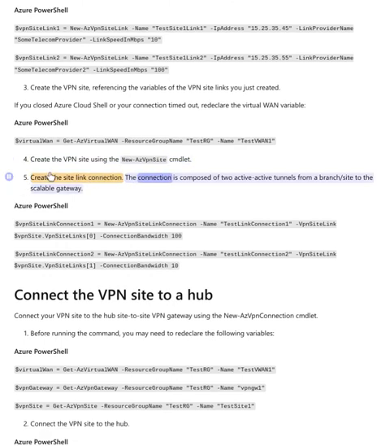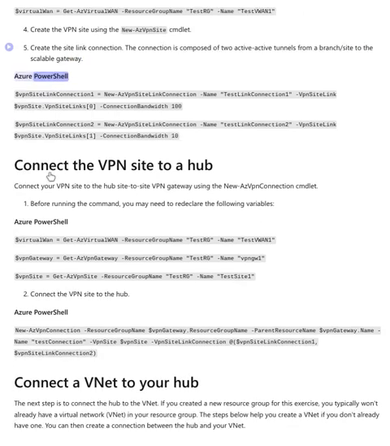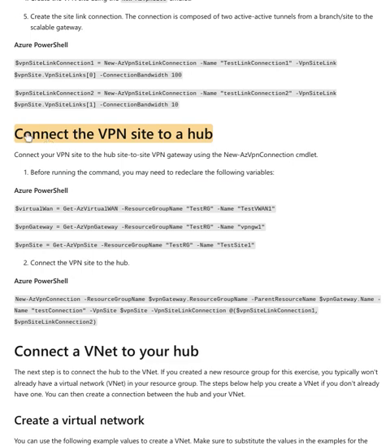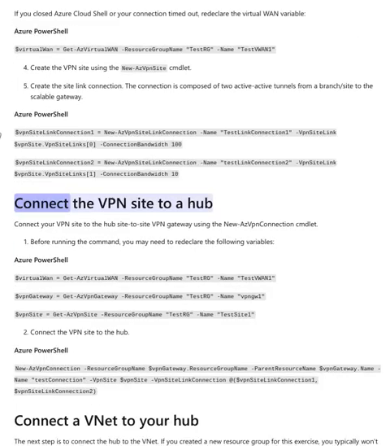Create the site link connection. The connection is composed of two active tunnels from a branch/site to the scalable gateway. Azure PowerShell: $vpnSiteLinkConnection1 = New-AzVpnSiteLinkConnection -Name testlinkconnection1 -VpnSiteLink $vpnSiteLink1.